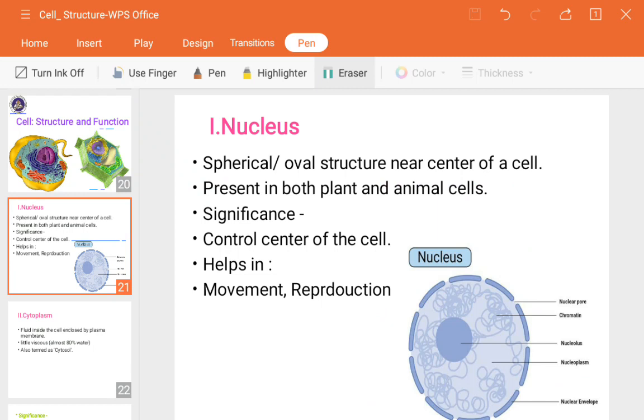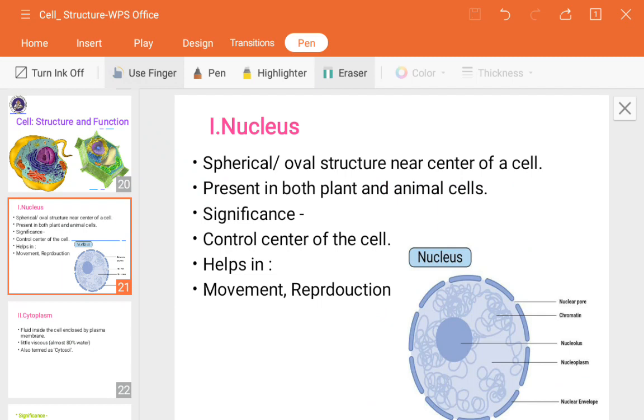Before that, we will see the structure in detail: how it looks and what parts the nucleus has. Now see in the image, each and every cell has its membrane. Membrane means a covering which is present outermost and protects.